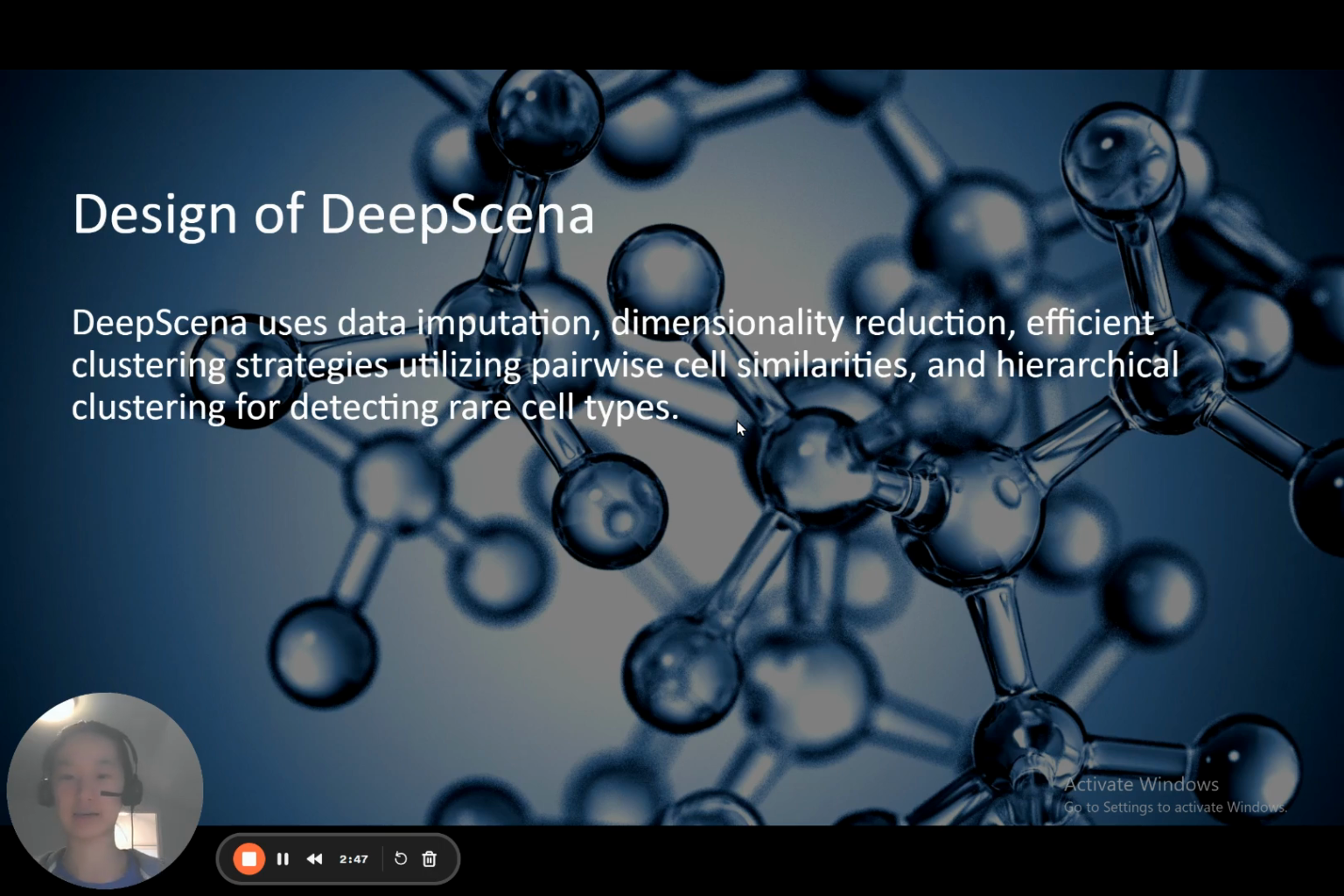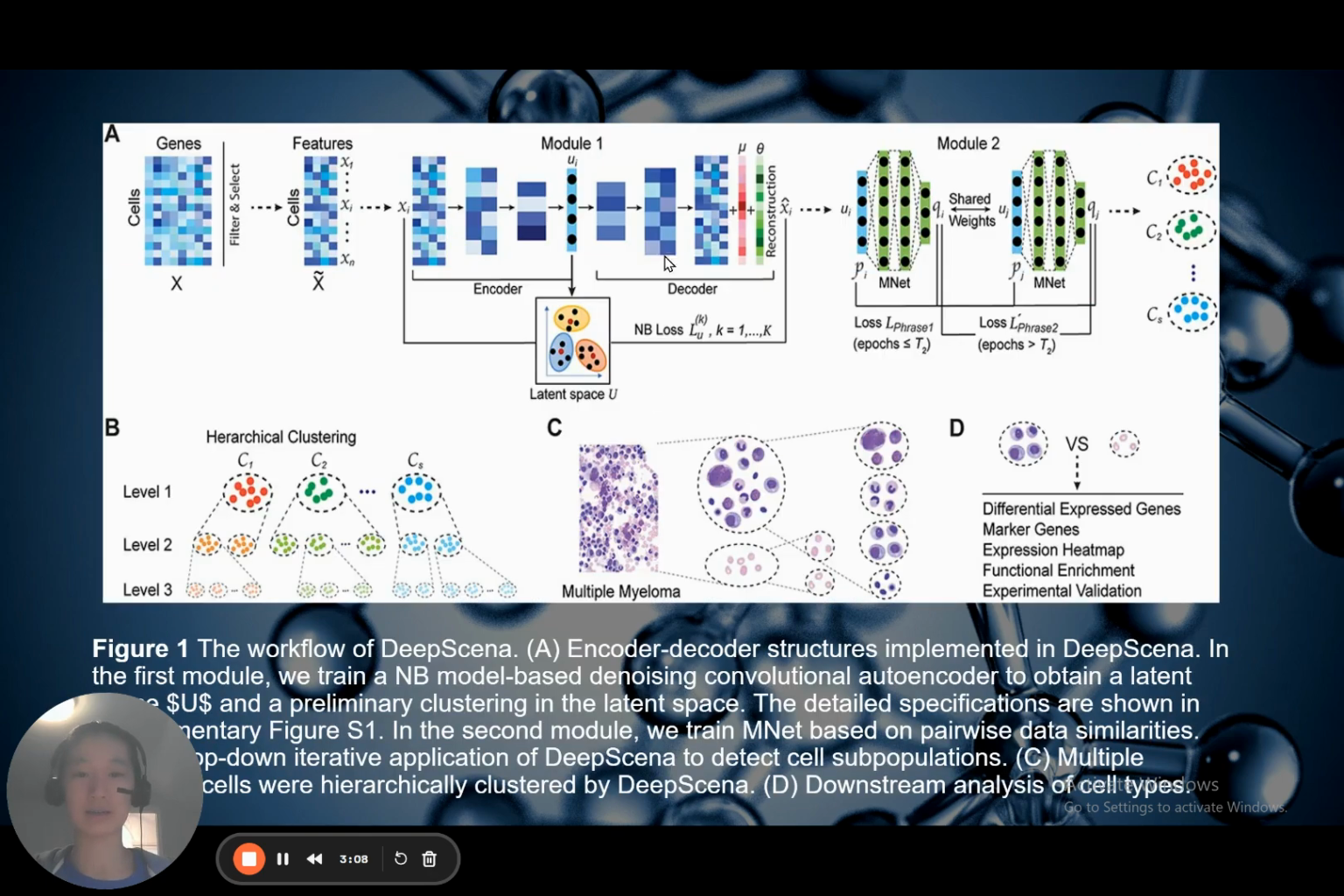Let's look at the design of DeepScena. We designed an enhanced deep learning method called DeepScena for cell clustering by fully equipping the features of data imputation, dimensionality reduction, efficient clustering strategies using pairwise cell similarities, and hierarchical clustering for detecting rare cell types. DeepScena employs a negative binomial (NB) autoencoder to accomplish data imputation and improve accuracy. This is shown as Module 1.